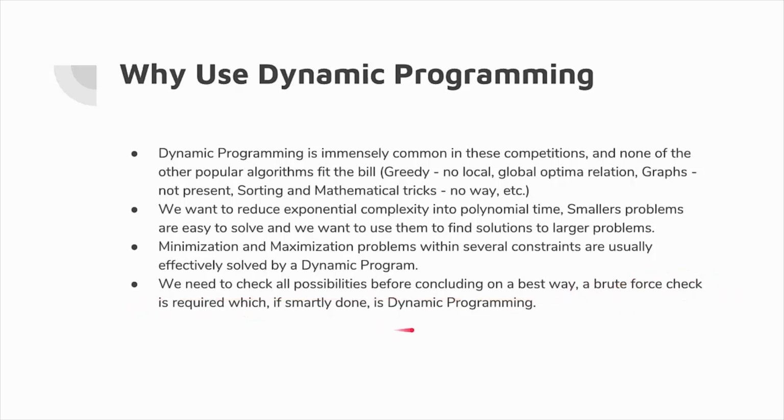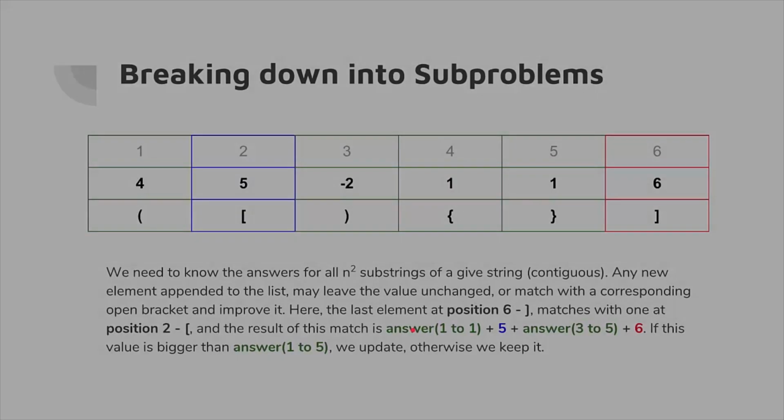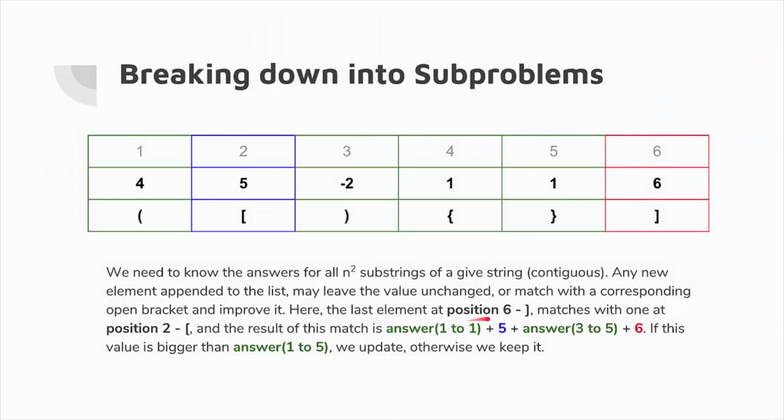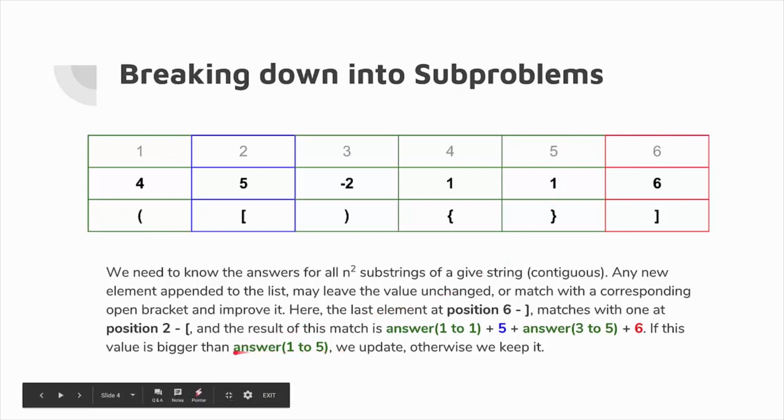As soon as we see that we are going to be using dynamic programming, we start to think about how to break the problem down into subproblems. And here, if we know the solutions for a problem of size n, we try to find the solutions of size 1 greater. It is clear that the solution for a size of n plus 1 may be either the same as the solution for size n, or the bracket at the last position may get paired with any of the opening brackets in any of the previous positions.